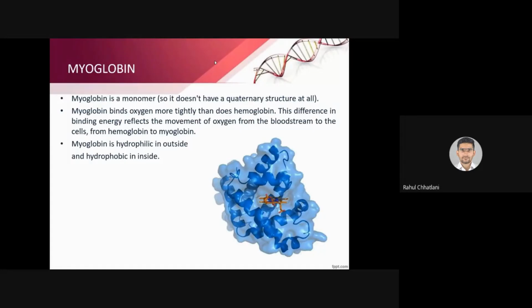Myoglobin is hydrophilic on the outside and hydrophobic on the inside. So we are just talking about the outside structure, so it is also hydrophilic, same as hemoglobin was.